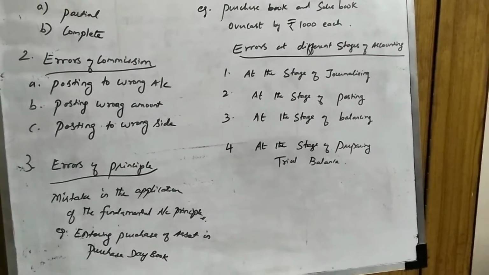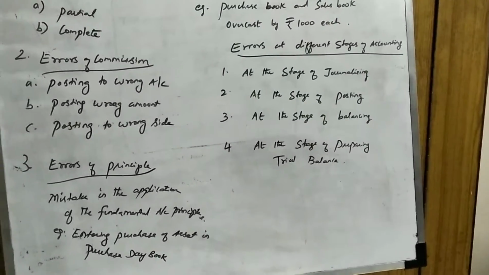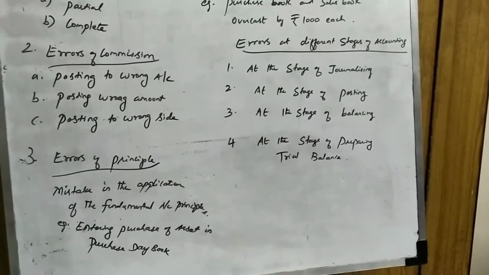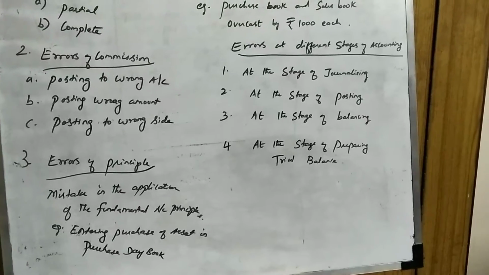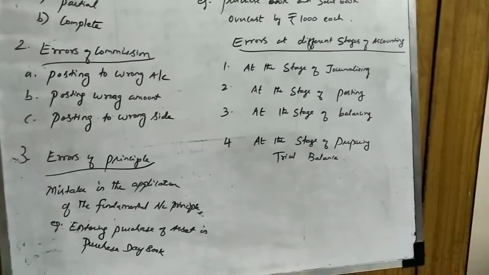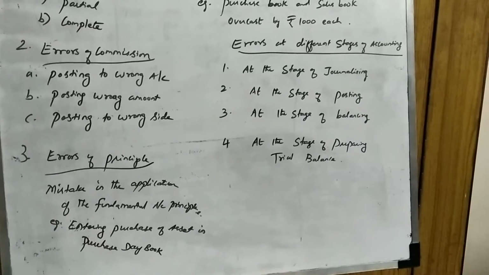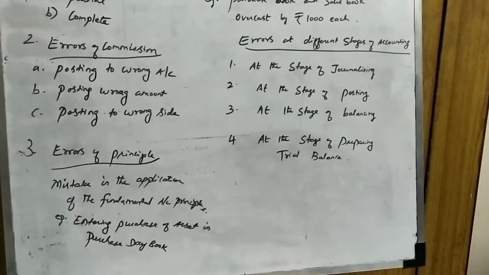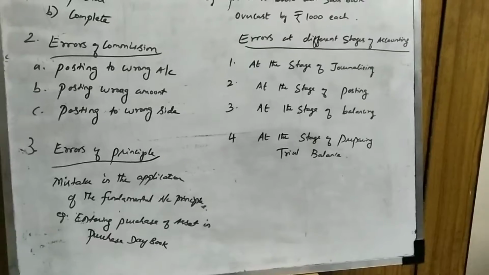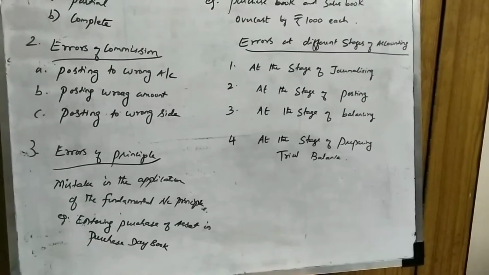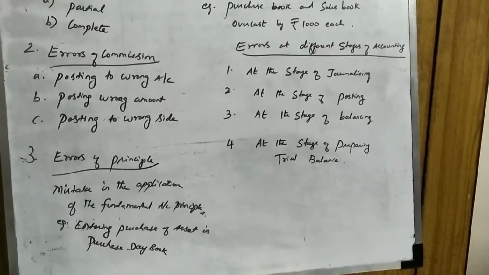In case we wrongly record the purchase of an asset in purchase daybook, it is an error of principle. We have made a mistake in the application of the fundamental accounting principle. Such an error is called an error of principle.